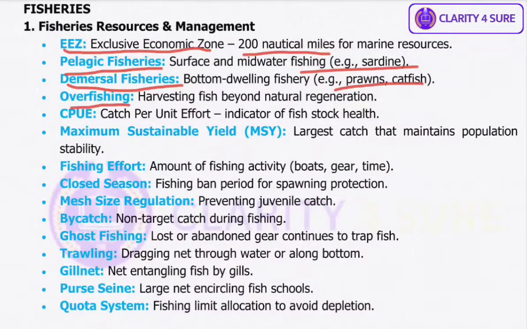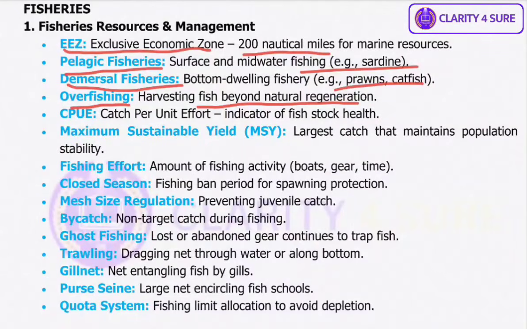Then we have the term overfishing. I know you are aware about it, but let's still discuss it. This happens when fish are caught faster than they can reproduce, leading to resource depletion and imbalance in marine ecosystem. Okay, so harvesting fish beyond natural regeneration. So you are using it more than it is available.